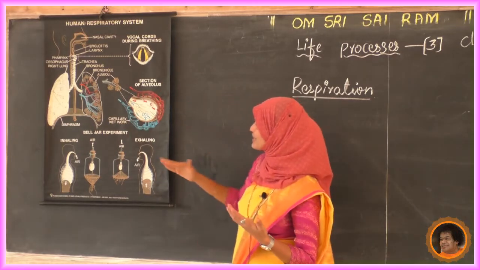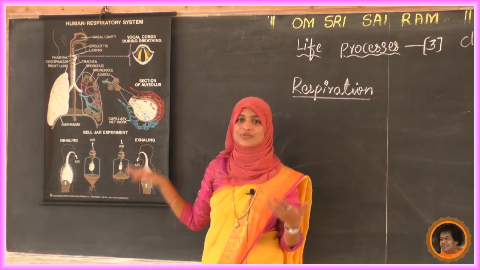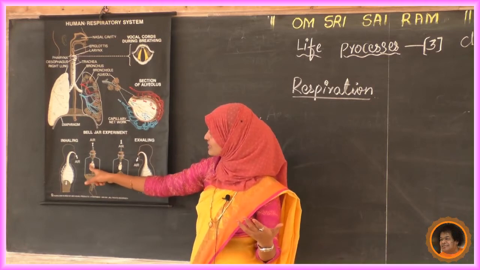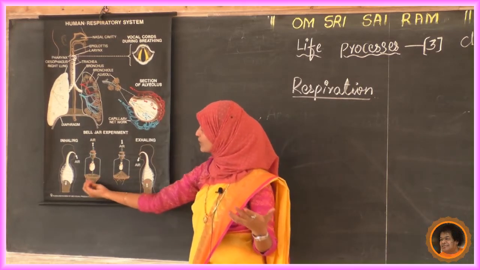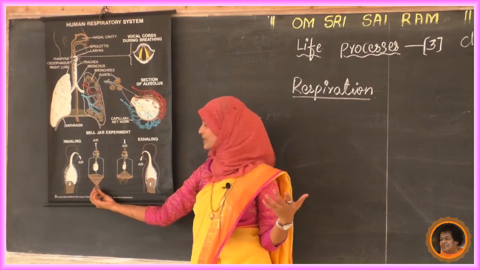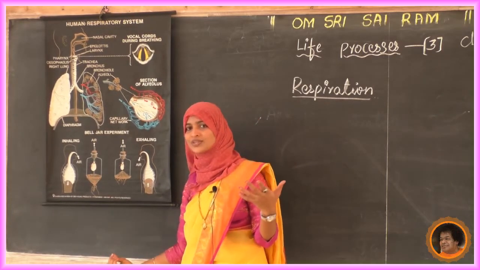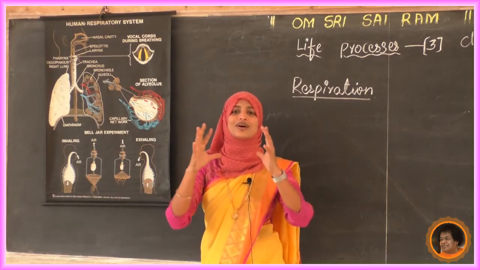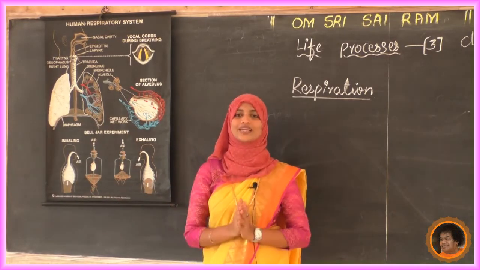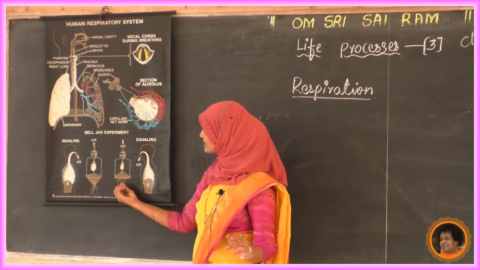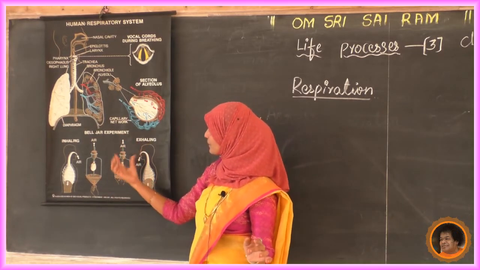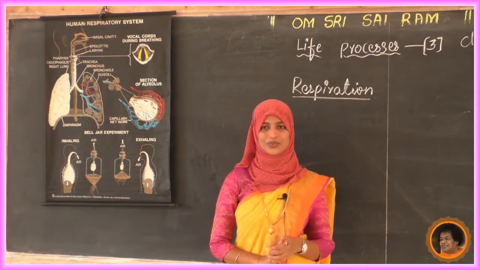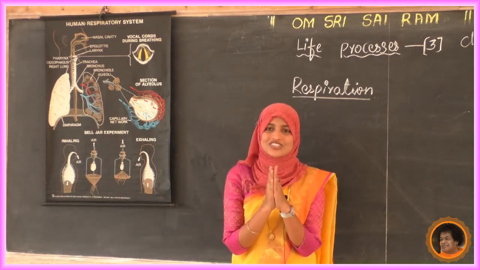To demonstrate that, they have given a small illustration, a small experiment. They have taken one jar, and here balloons are tied. A rubber sheet is fixed over here, and they are pulling it down. At that time, what happened? The balloon is filling; the air is filling inside the balloon. When they push it up, the air goes out, and the balloon shrinks.